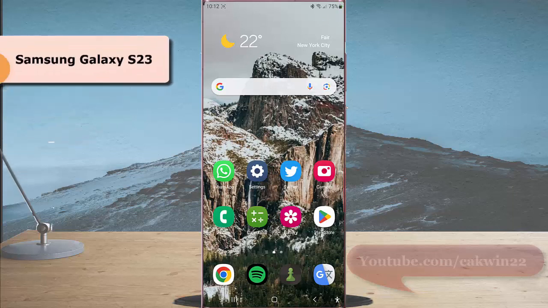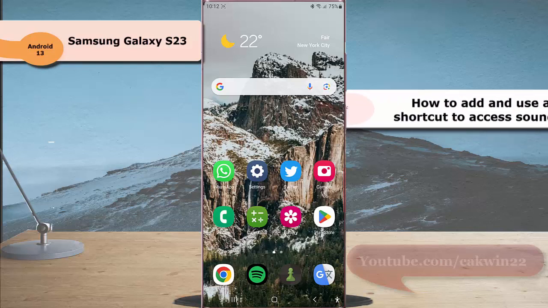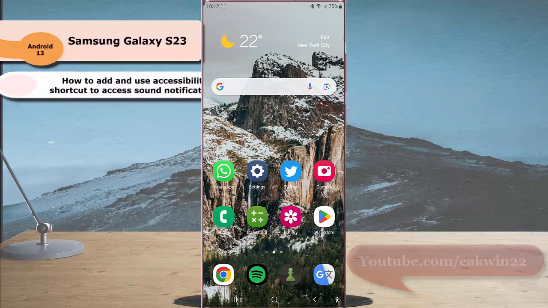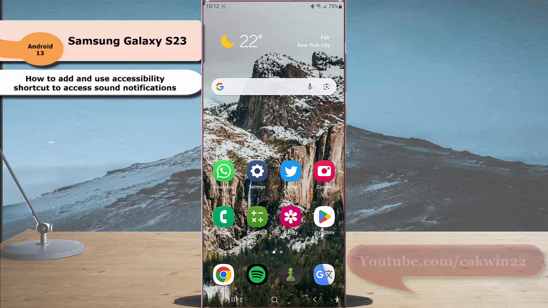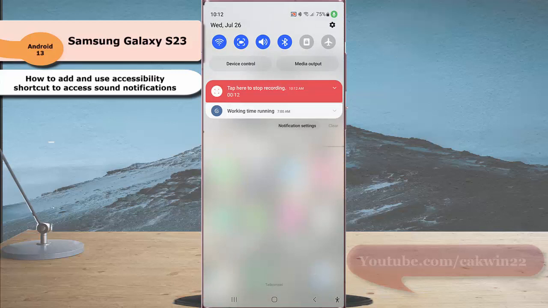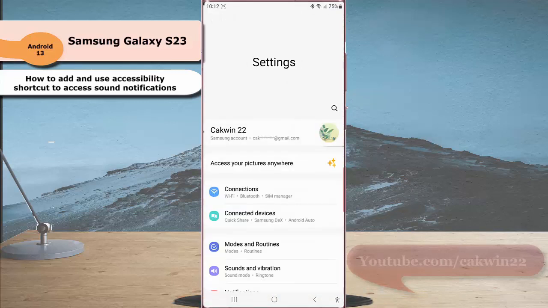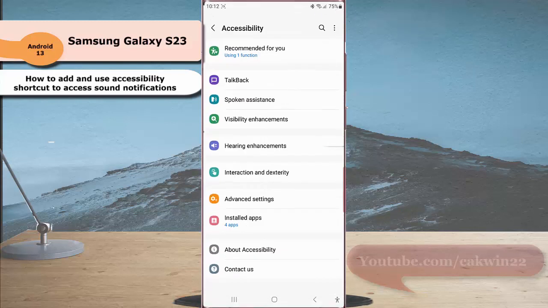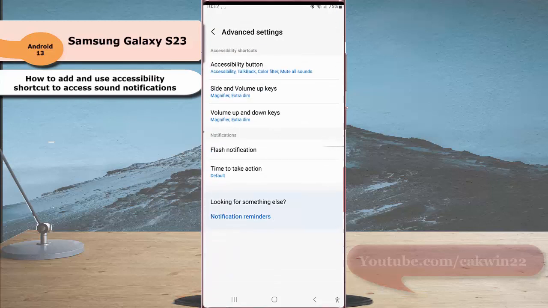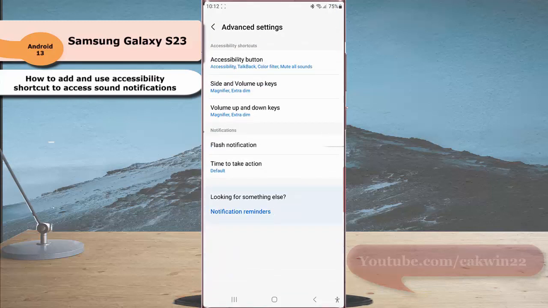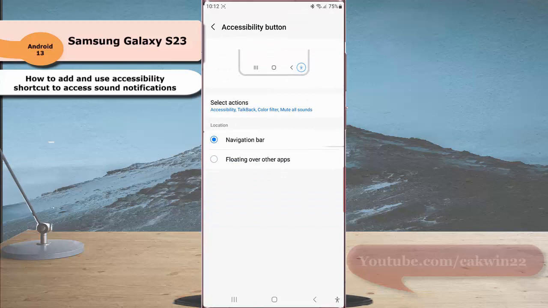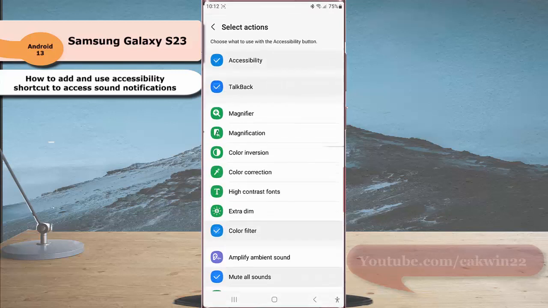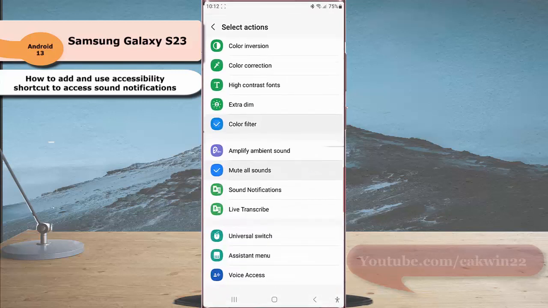To add and use the accessibility shortcut to access sound notification in the Samsung Galaxy S23 Ultra, swipe down from the top of the screen and then tap the settings icon. Scroll down the screen to find accessibility. Tap accessibility, tap advanced settings, and then tap accessibility button. Tap select action. Scroll down the screen and then select sound notification.